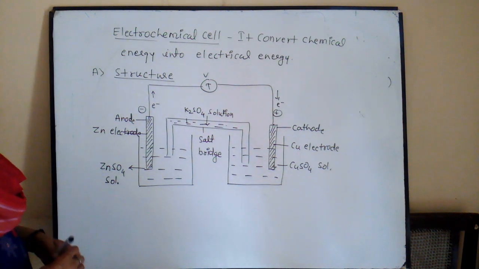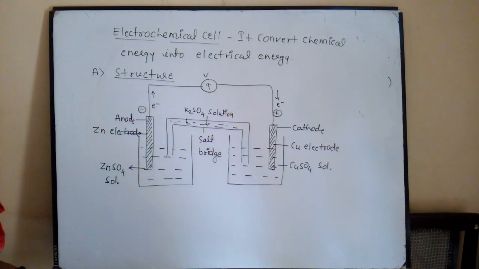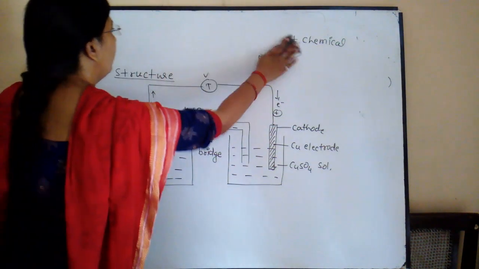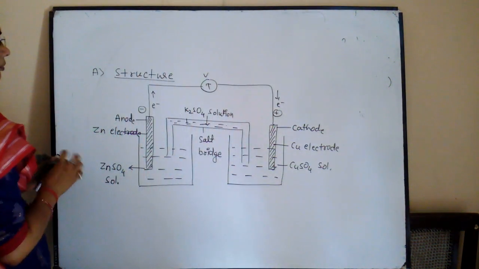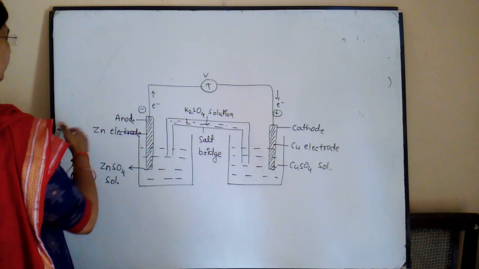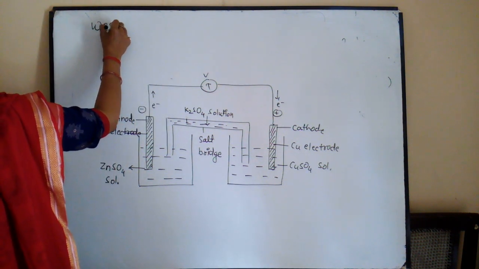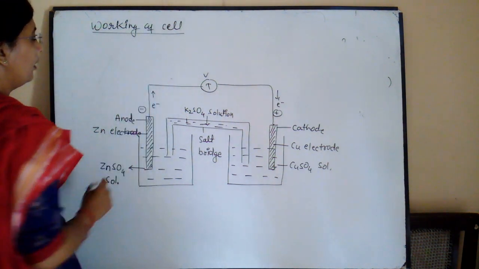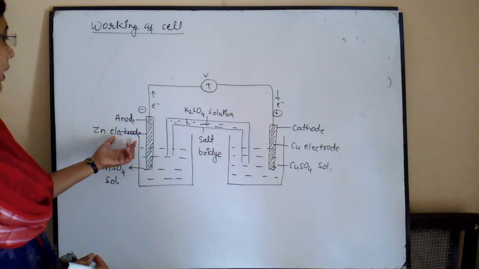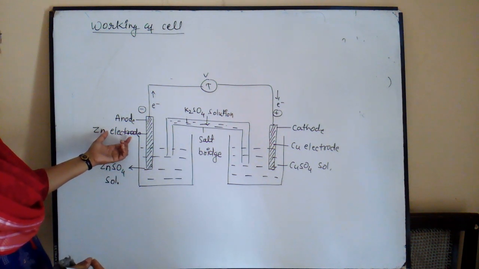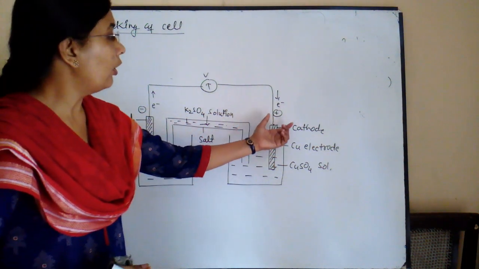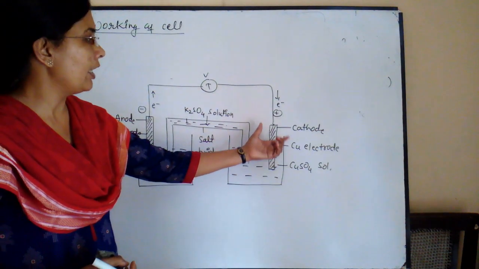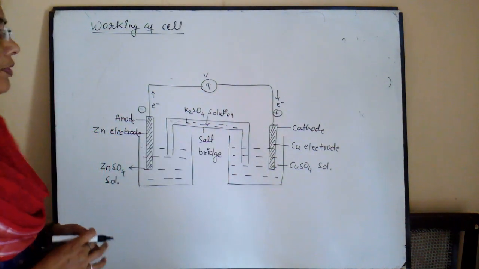After this, we see the working of the cell. We know that in the cell redox reactions take place. So after the structure, the working of the cell. In the cell, the anode behaves as the negative pole and the cathode is positive. So there are two reactions, an oxidation half reaction at the anode and a reduction half reaction at the cathode. So the cell is divided into two half cells.